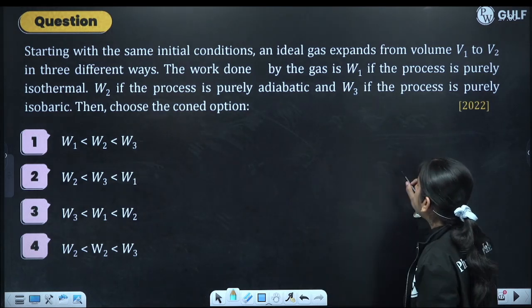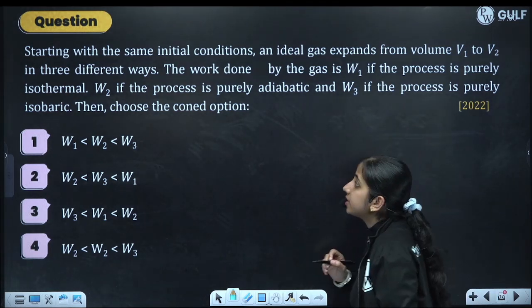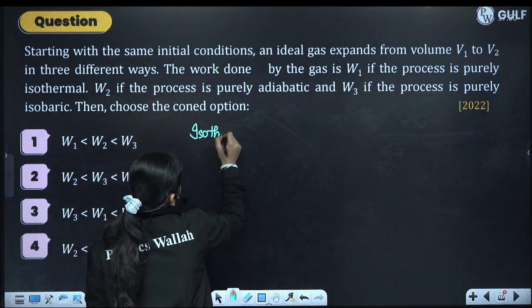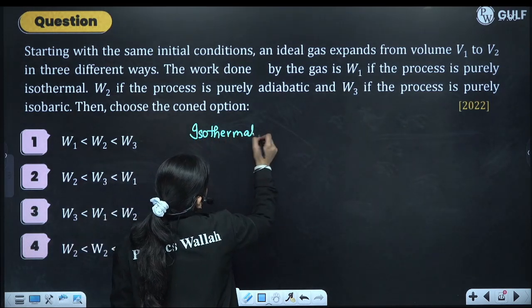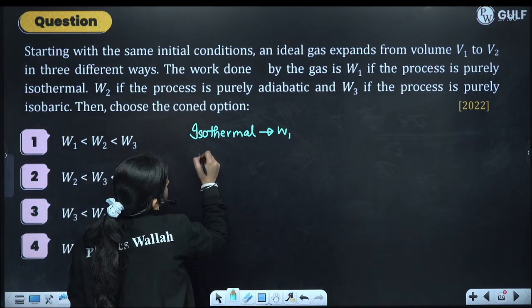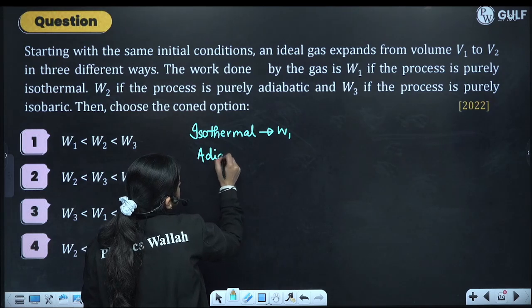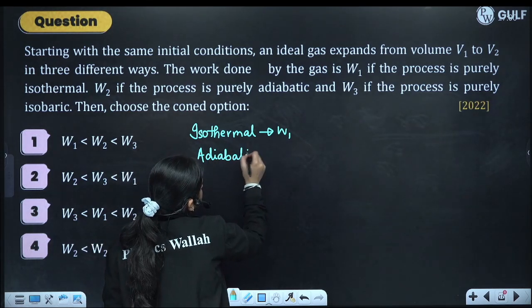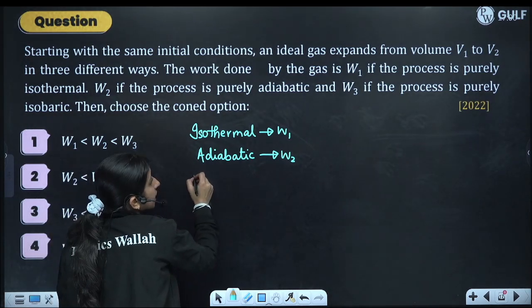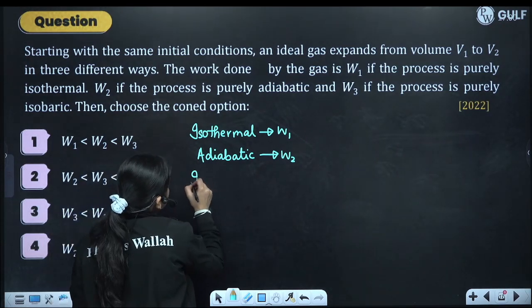Work done by the gas is W1 if the process is purely isothermal. W2 if the process is purely adiabatic, and W3 if the process is purely isobaric.